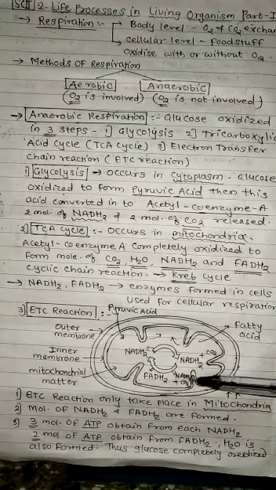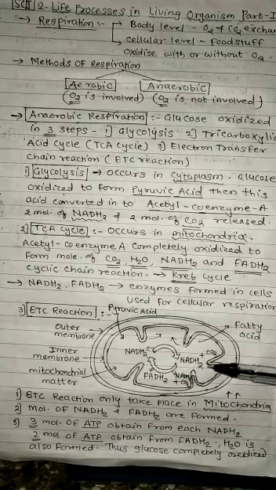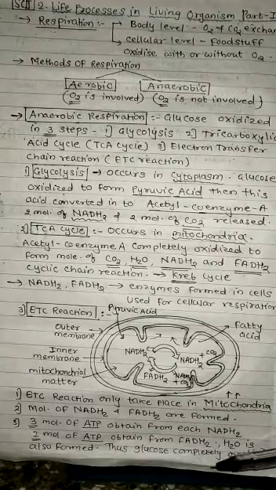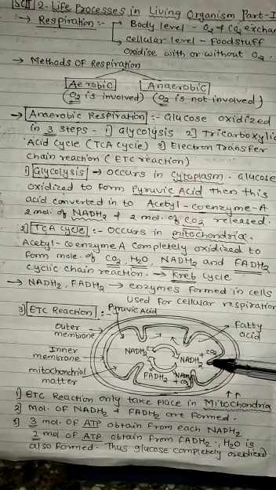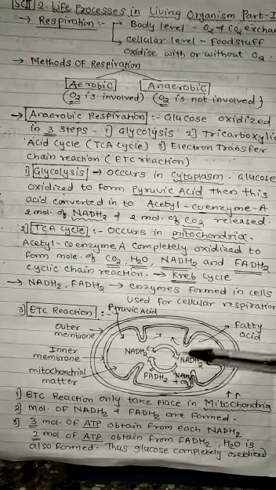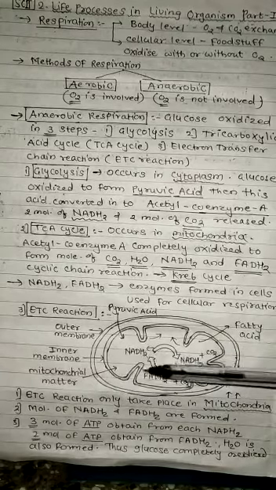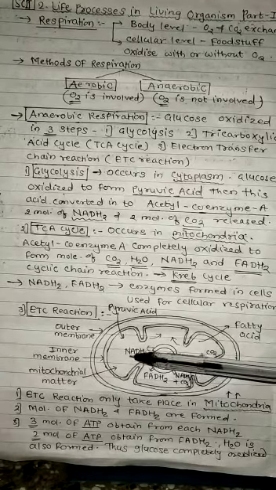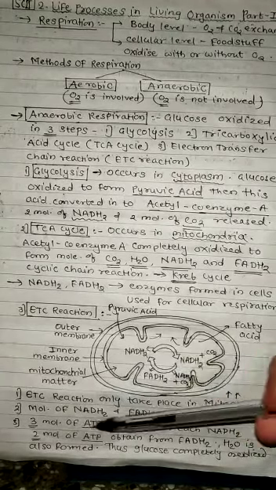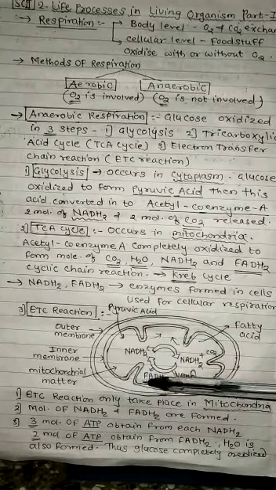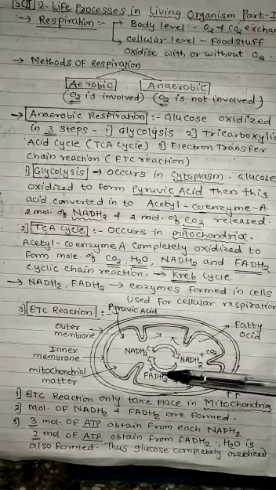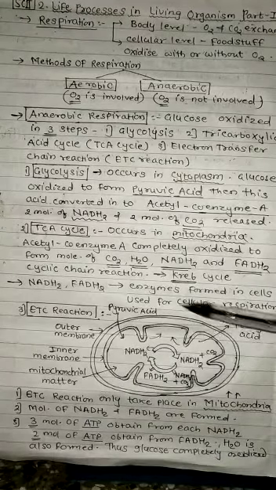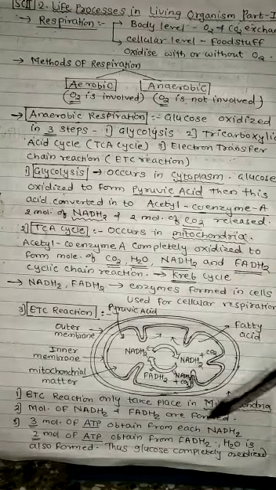See here, water is also formed, and thus glucose is completely oxidized, releasing carbon dioxide. So carbon dioxide is released here, water is also formed, and these two enzymes are formed. From each NADH2 we get 3 molecules of ATP, and from each FADH2 we get 2 molecules of ATP, that is energy gets released in the form of ATP. So this is your ETC reaction.